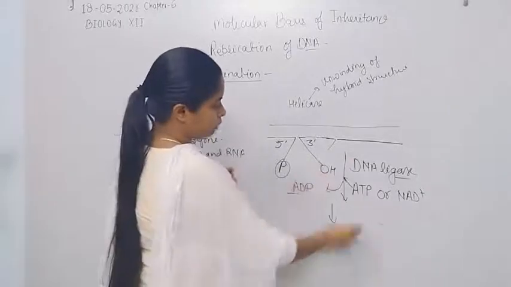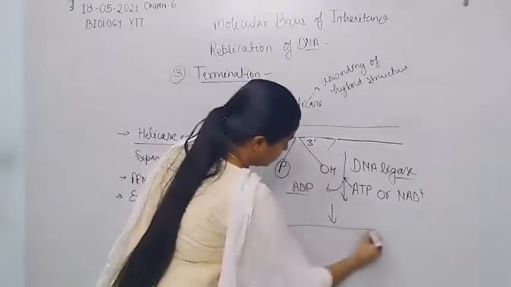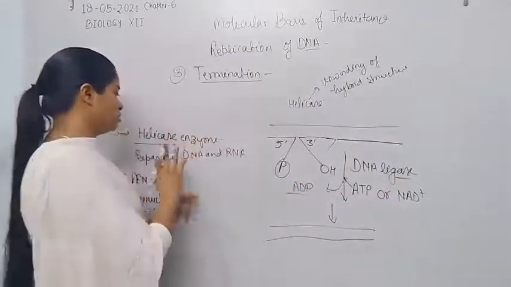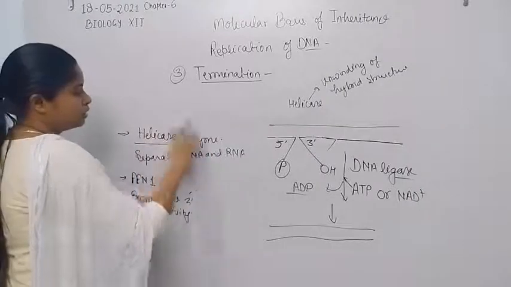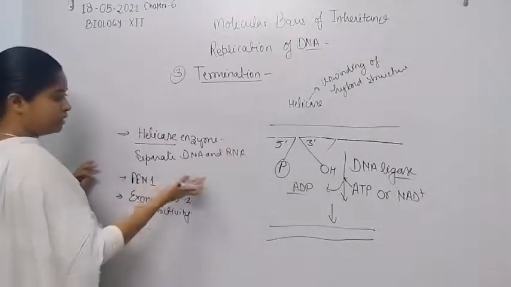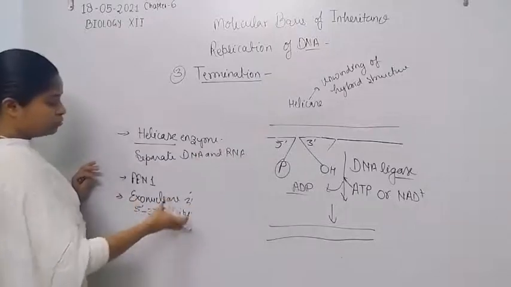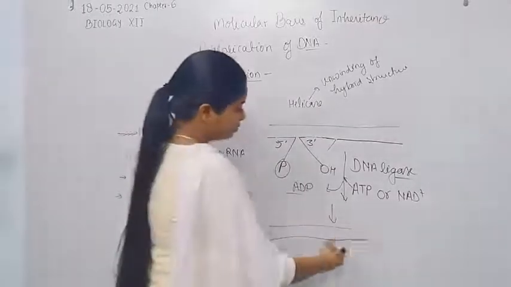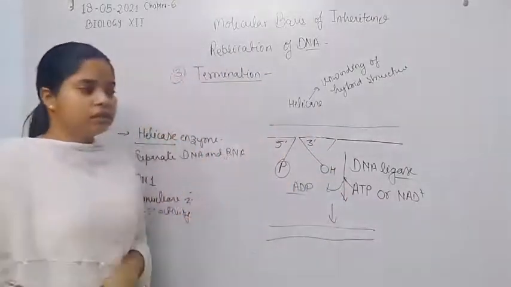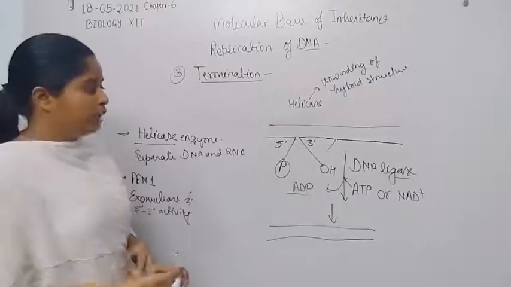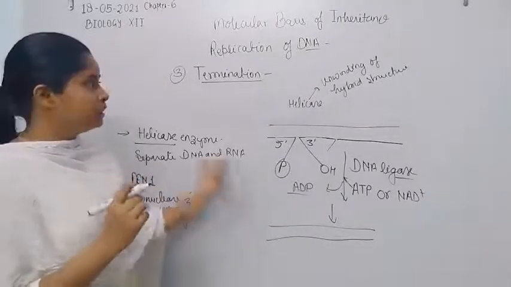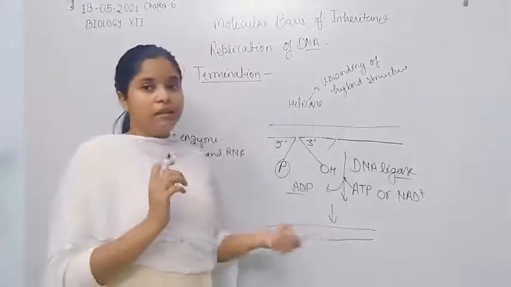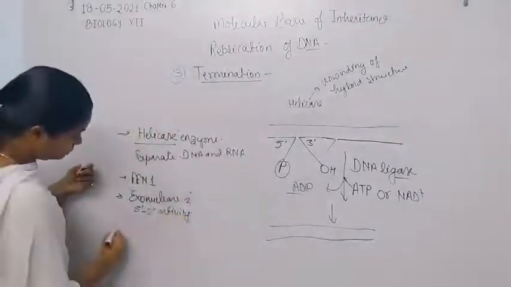Now let us discuss what happens after the bond formation. Now the DNA is completely synthesized, and all the enzymes which are generally used for the separation of DNA and RNA, FEN for removal of primers, and exonuclease, are also used in the removal of primer. Now after this, the DNA is completely synthesized in the cell. Now the rest of the thing is the proofreading in the termination process. After the termination process, the proofreading also takes place in the DNA, that is the proofreading of DNA.